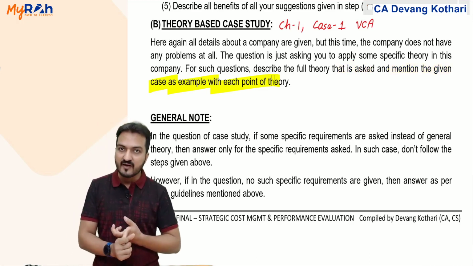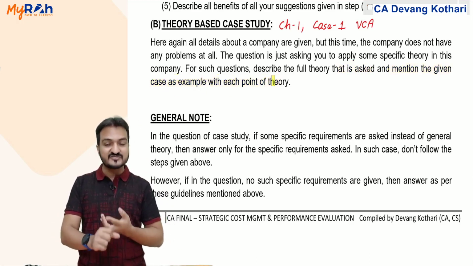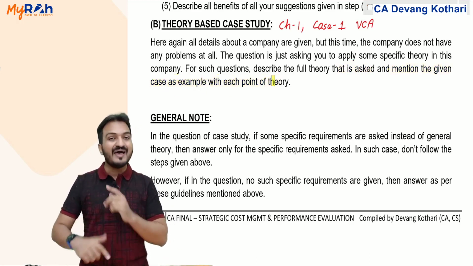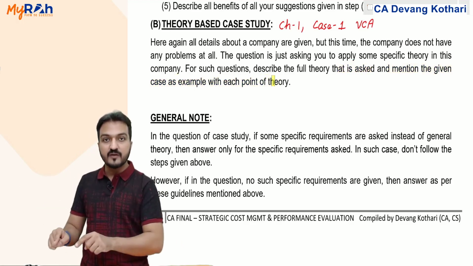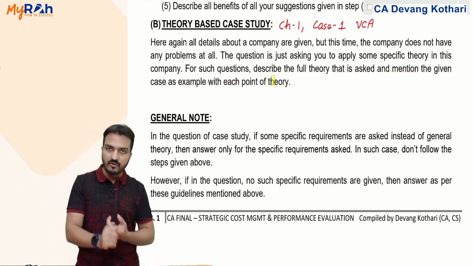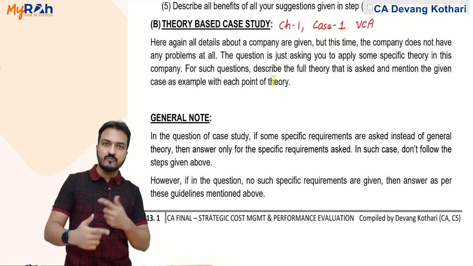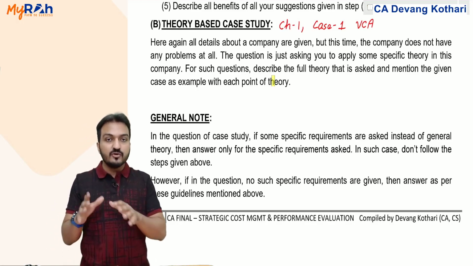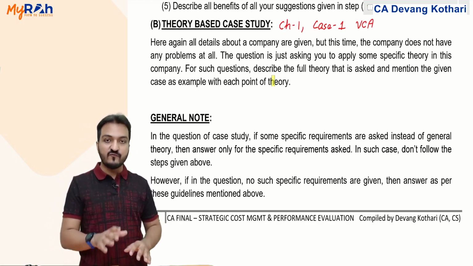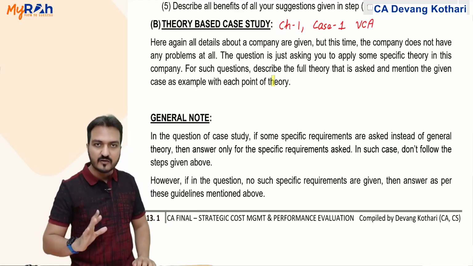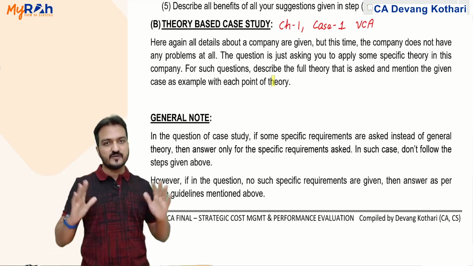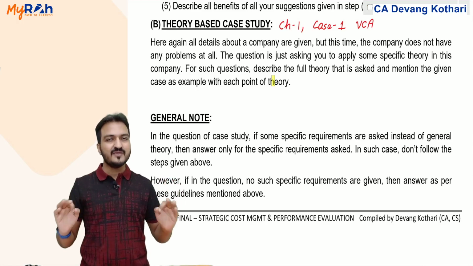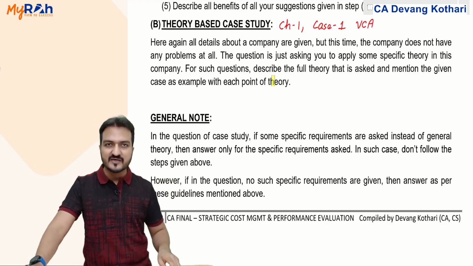Describe what are primary activities, what is inbound logistics, what is outbound logistics and all, and then describe what is their policy for inbound logistics, what is their policy for outbound logistics and all. So you write the basic theory and you find points from the case details as examples to this theory. Done? That is how you answer the theory based case study.